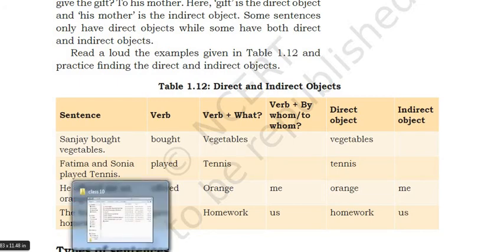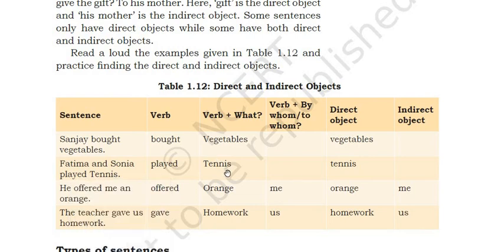Played is the verb and tennis is the object, the direct object. Next, he offered me an orange. The action is offered, so it is a verb. And what did he offer? Orange. The orange is the object. Like this you can see.